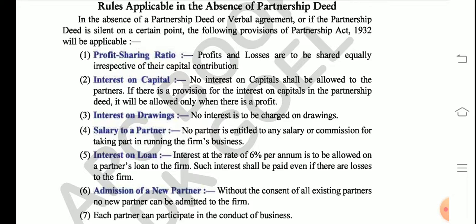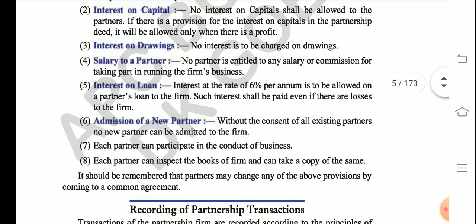Then point number 5 says interest on loan. Very, very important line. We had already studied this in the previous page also. Loan is the money which the partner lends to the business. So if the business is getting some loan from the partner, it has to pay interest on the loan to the partner. If the deed is silent about this interest rate, the interest would be calculated at 6% per annum.